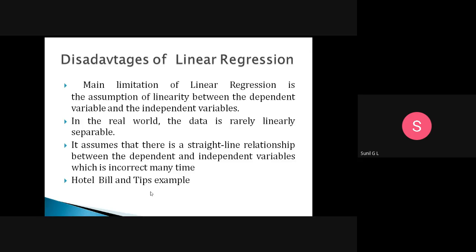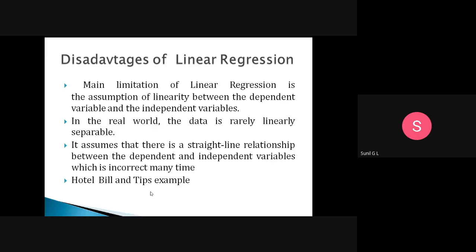When you go to a hotel, for a 100 rupees bill, some members may give a 50 rupees tip, or 10 rupees. Assume that for 1000 rupees, 100 rupees in tips has been given.